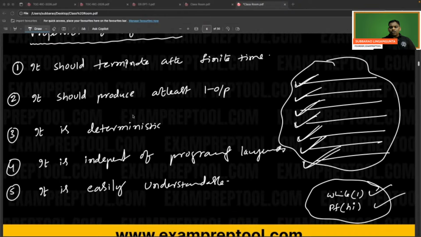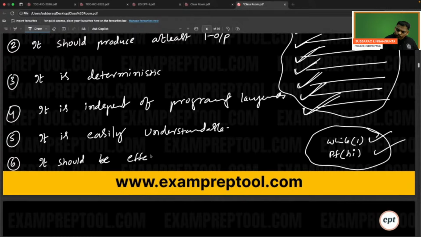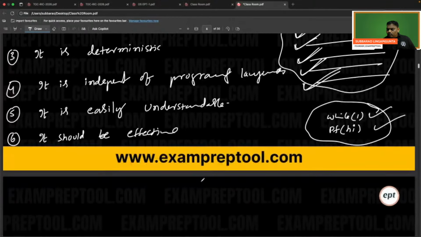Whatever you are saying, Soumya, effectiveness. Yeah, effectiveness. So let me write that line. Sixth statement: algorithm should be effective. Unnecessary statements, no need to write. So let me write now. It should be effective. It is easily understandable, that's okay. It should be effective. What is the meaning of effective? I will write. See this one.